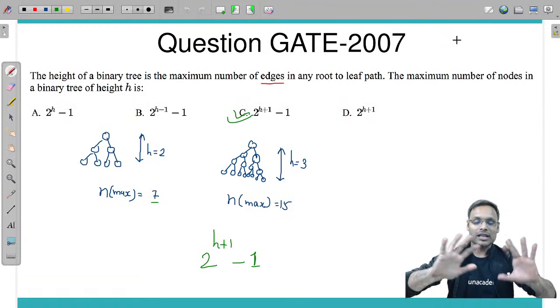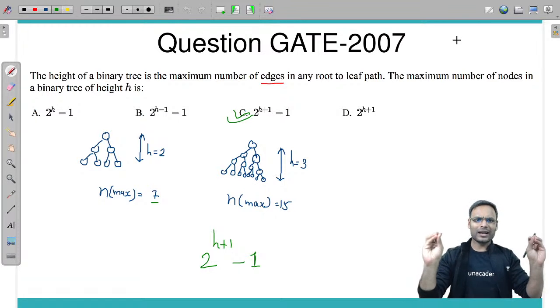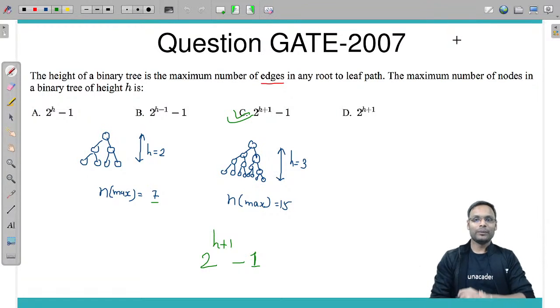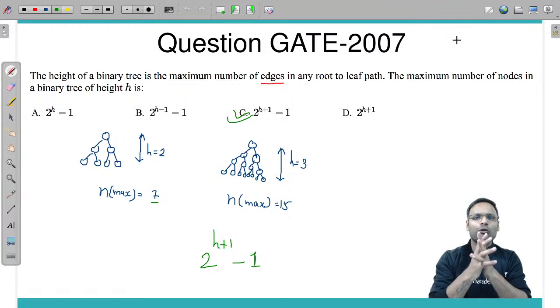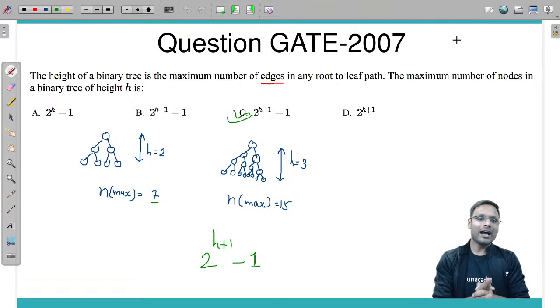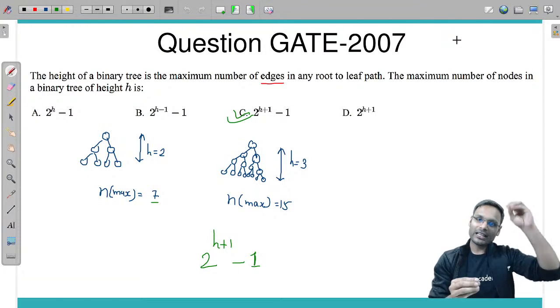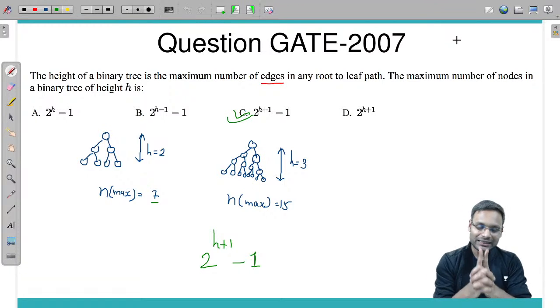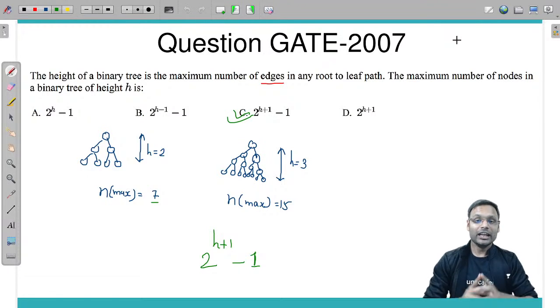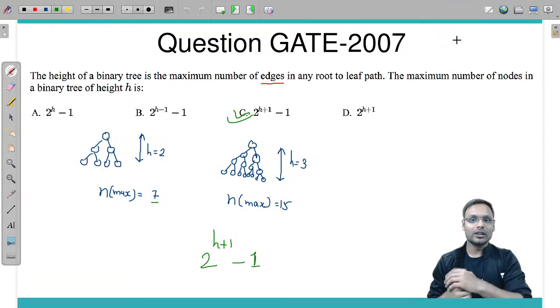Are all the questions making sense to you? If you guys are getting this, then definitely you will be able to understand every single thing. And I would love to see you solving the GATE question in your GATE exam 21-22, whichever you are going to attempt, with this much ease, only if you understand how to solve the questions.